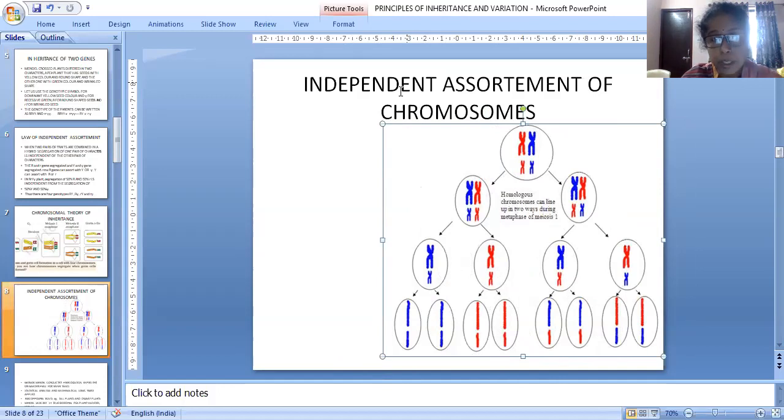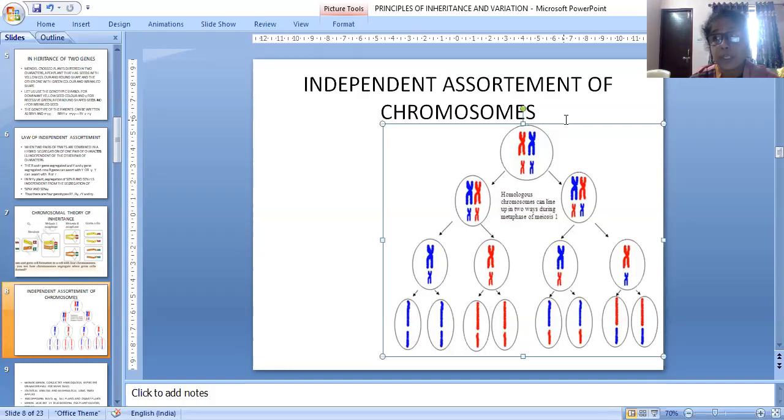Law of independent assortment. What is the meaning of independent assortment? Assortment means joining again. First it will be separated. At the time of gamete formation, alleles of the genes are separated. That we already learned in the law of purity of gametes. And afterwards, when they are settling, how can they be segregated and joined independently?